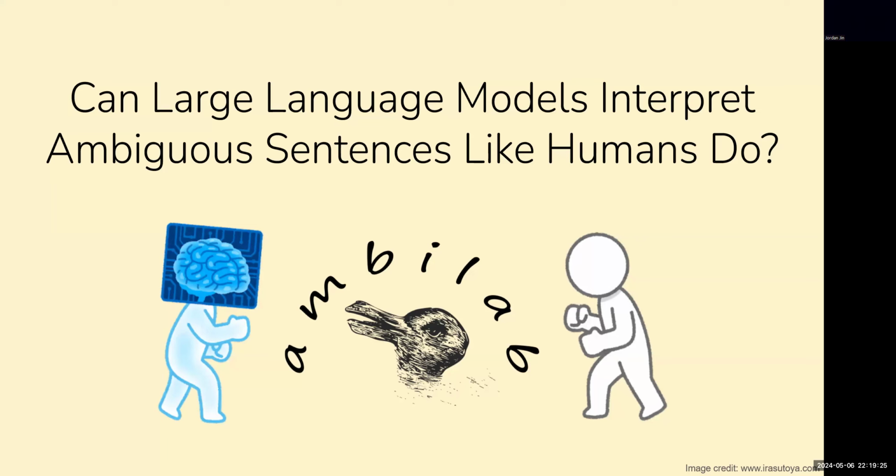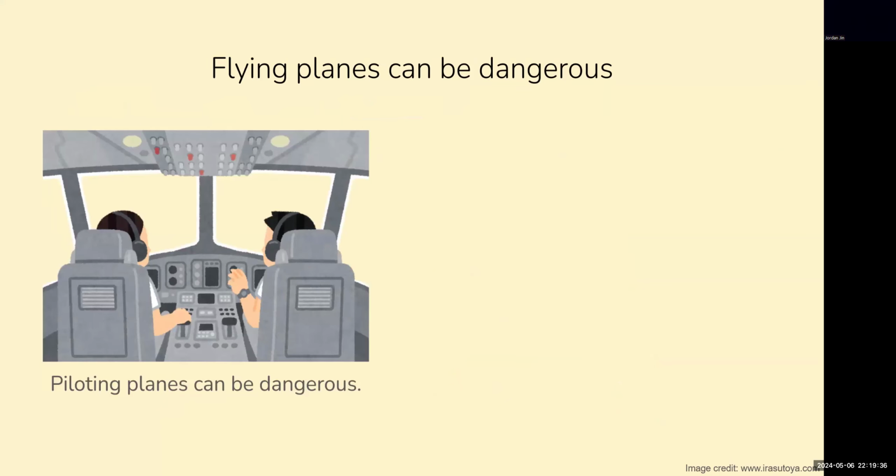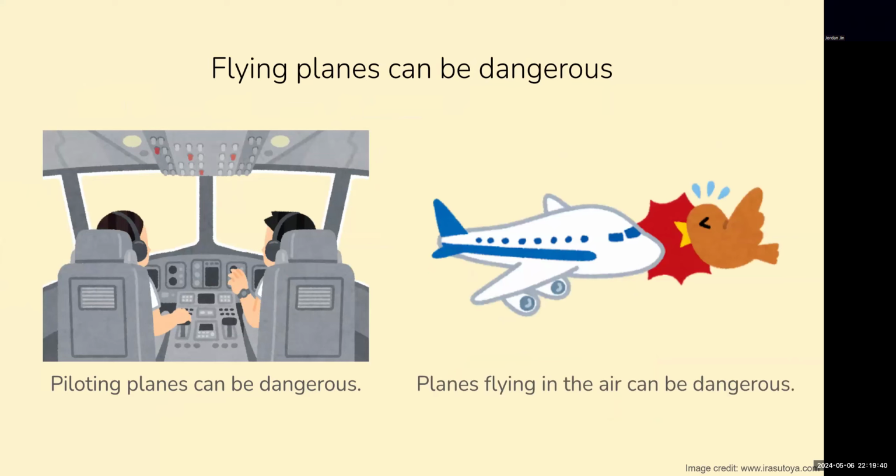Natural language you speak in everyday life is full of ambiguities. For example, let's look at the sentence, flying planes can be dangerous. This sentence could either mean piloting planes can be dangerous, or planes flying in the air can be dangerous.